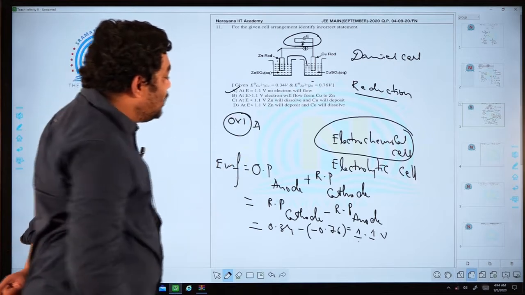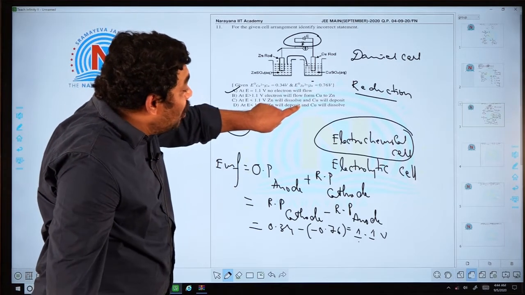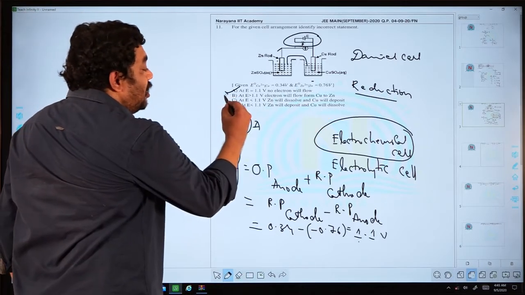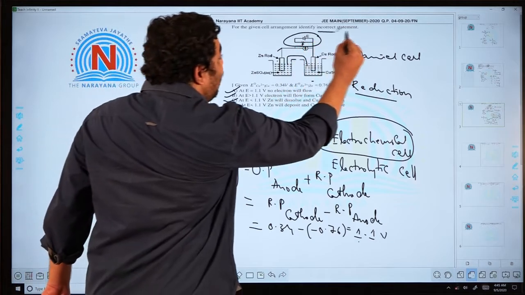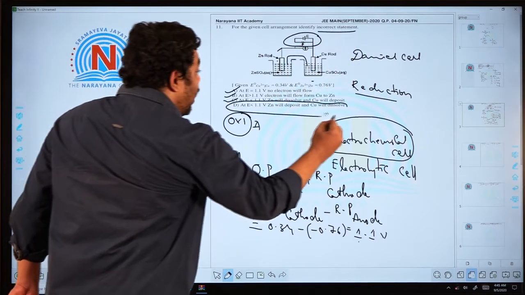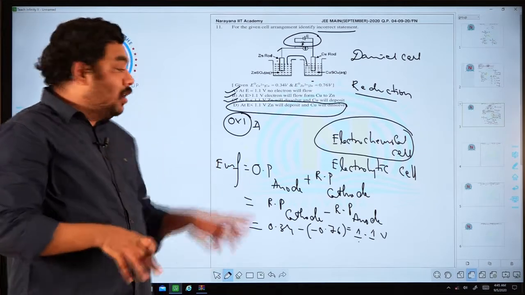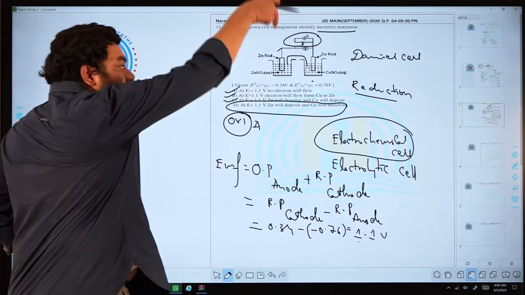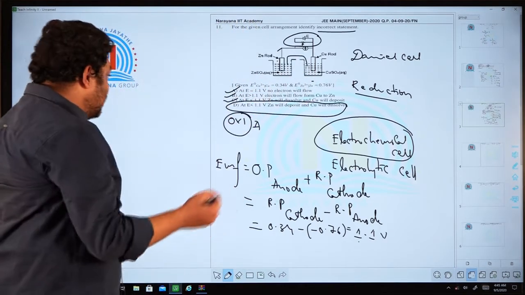Now, the fourth option: at E less than 1.1, zinc will deposit and copper will dissolve. Sir, this is the correct option? He is asking about the incorrect option, so this is the incorrect option. Why? If EMF is less than 1.1, zinc will not be deposited. Zinc enters into the solution, and copper will be deposited. That means this reaction happens.